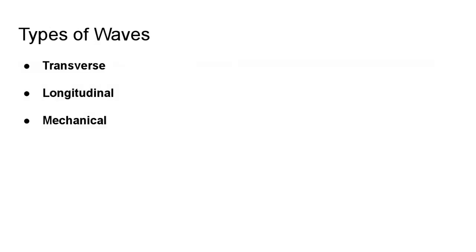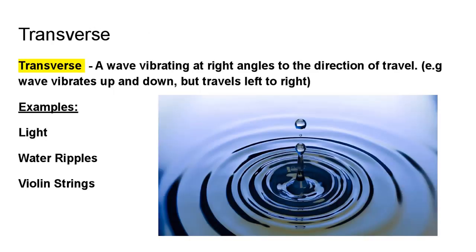So there are various types of waves. There are transverse, longitudinal, mechanical, and there are also electromagnetic waves, but we'll talk about that more next unit. We're going to talk about the main types at the moment. The first two, transverse and longitudinal, explain how the wave vibrates versus how it moves. A transverse wave is a wave that vibrates at right angles to the direction of travel. So if the wave vibrates up and down, it travels left to right.